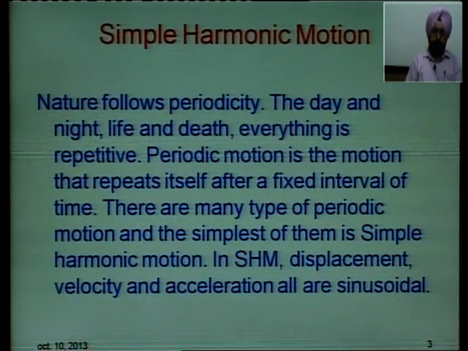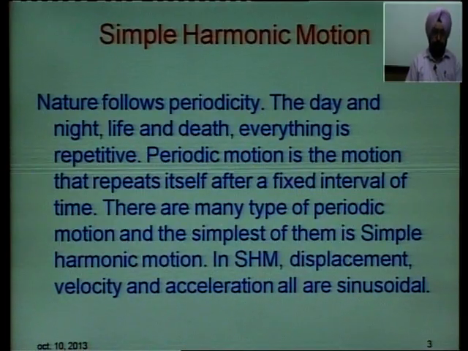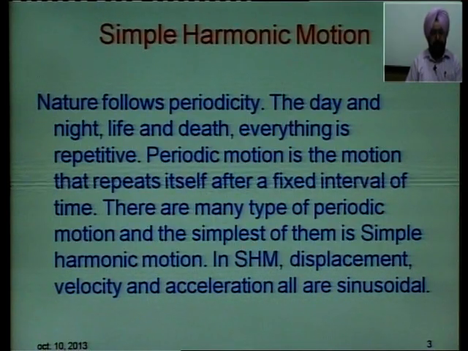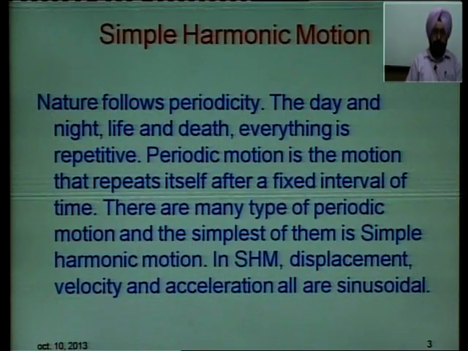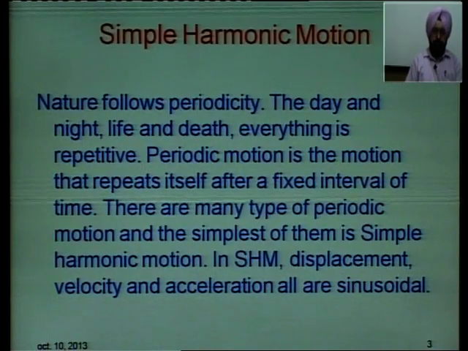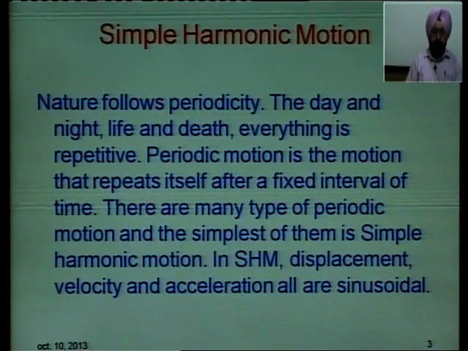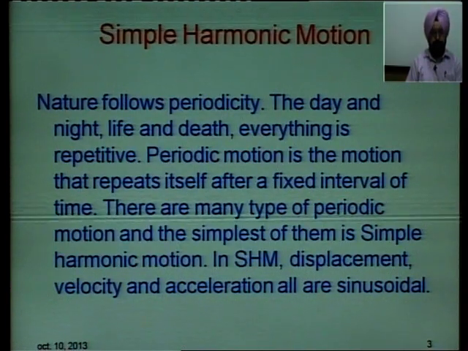Nature follows periodicity. The day and night, after day comes night, after night again day, life and death, everything is repetitive, it repeats. So periodic motion is that motion which repeats itself after a fixed interval of time.